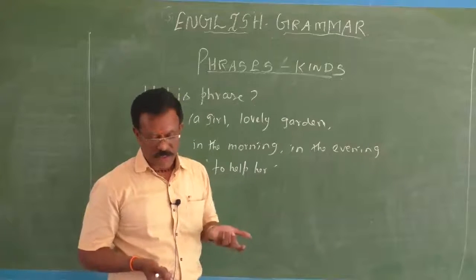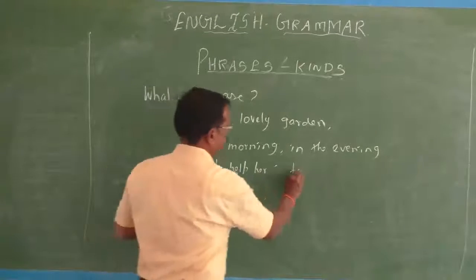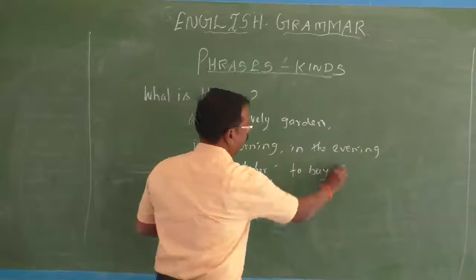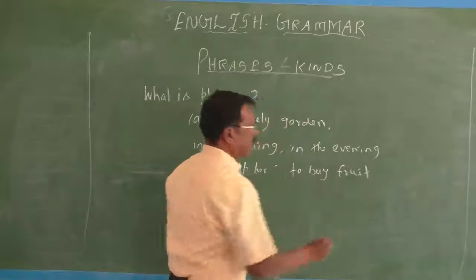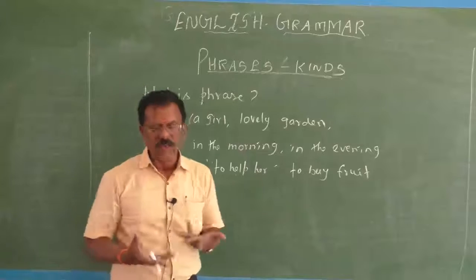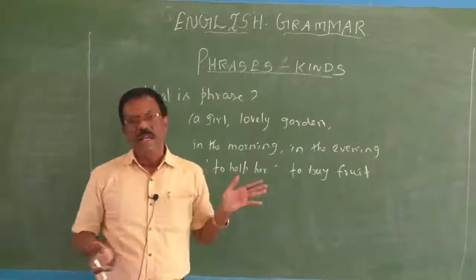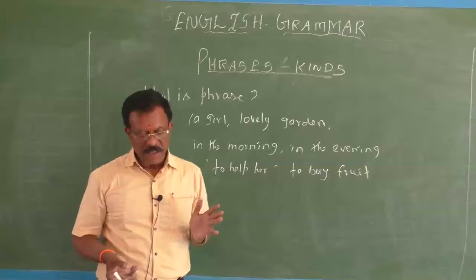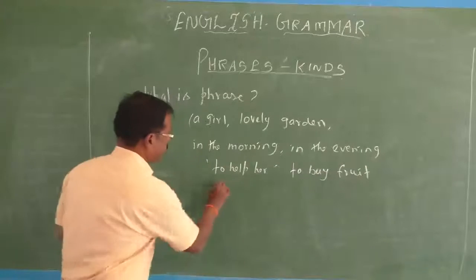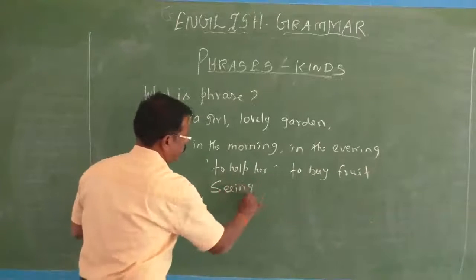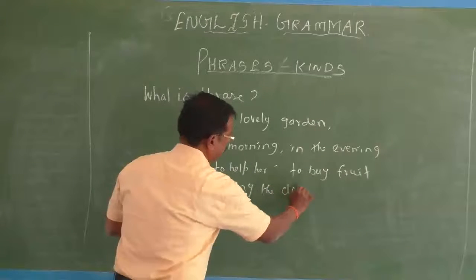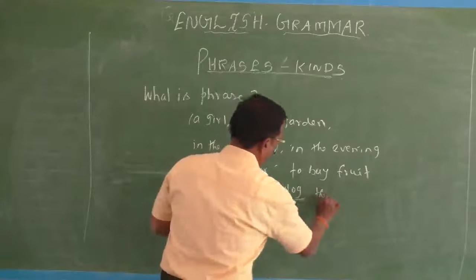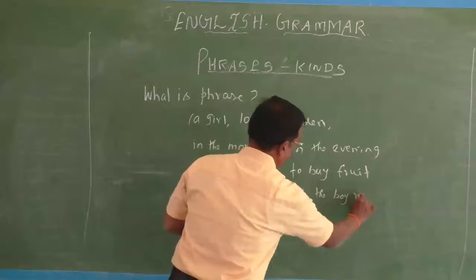To buy fruit. He has gone to buy fruit. It is also a phrase. Seeing the dog, the boy ran away. Seeing the dog is a phrase.